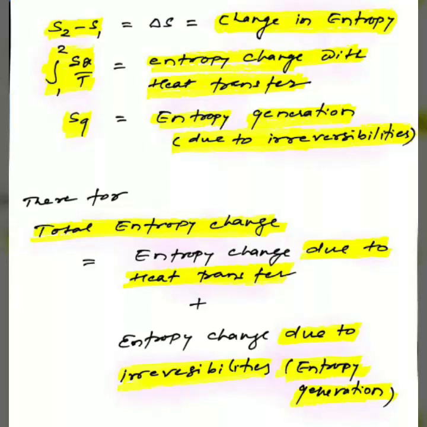Here del S, or S2 minus S1, represents the change in entropy. Integration del Q by T represents the entropy change with heat transfer, and Sg is the entropy generation due to the irreversibilities. Therefore, we can say total entropy change is the sum of entropy change due to heat transfer plus entropy change due to the irreversibilities, which is called entropy generation.